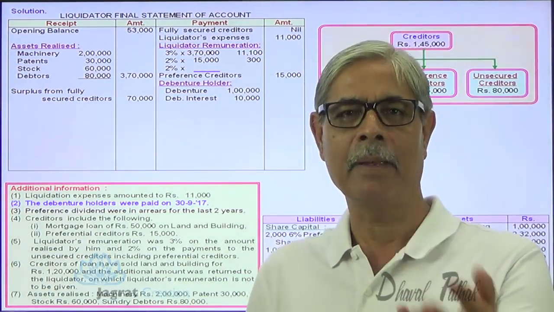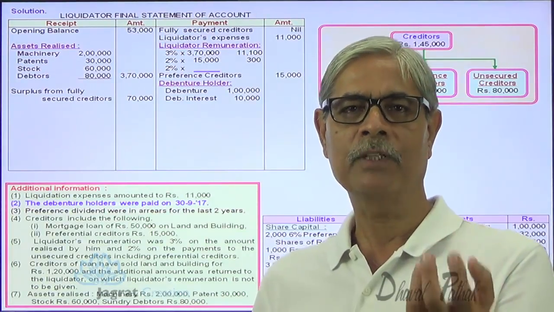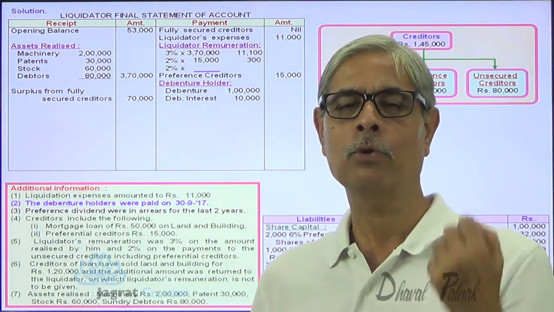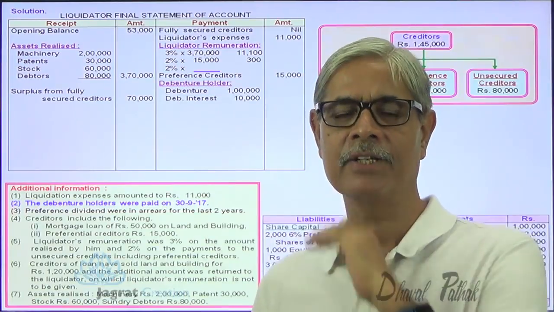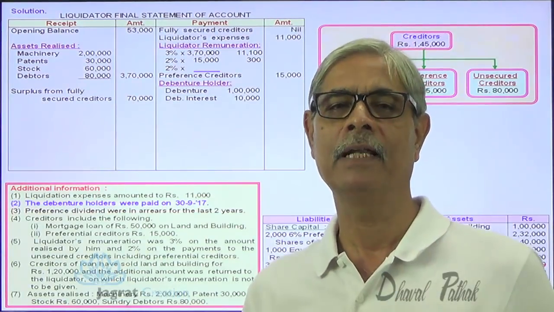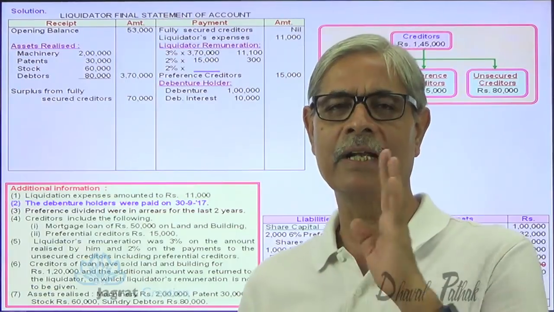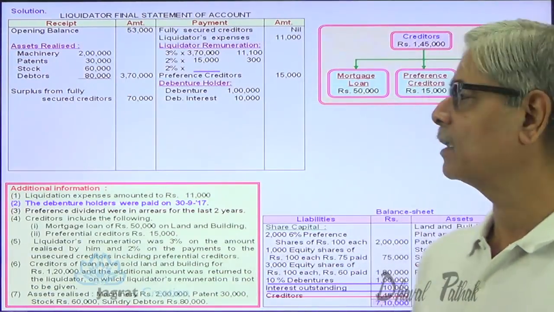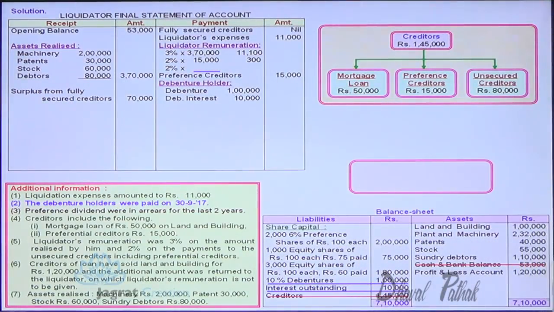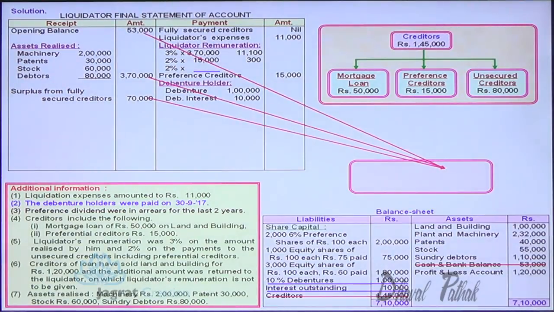After that also, some amount is going to be left, and some amount will be available to the liquidator so that he can pay this additional interest. If that amount is available, then this additional interest for 6 months is to be paid. Understand these things. So I would like to work out the cash balance available to the liquidator.